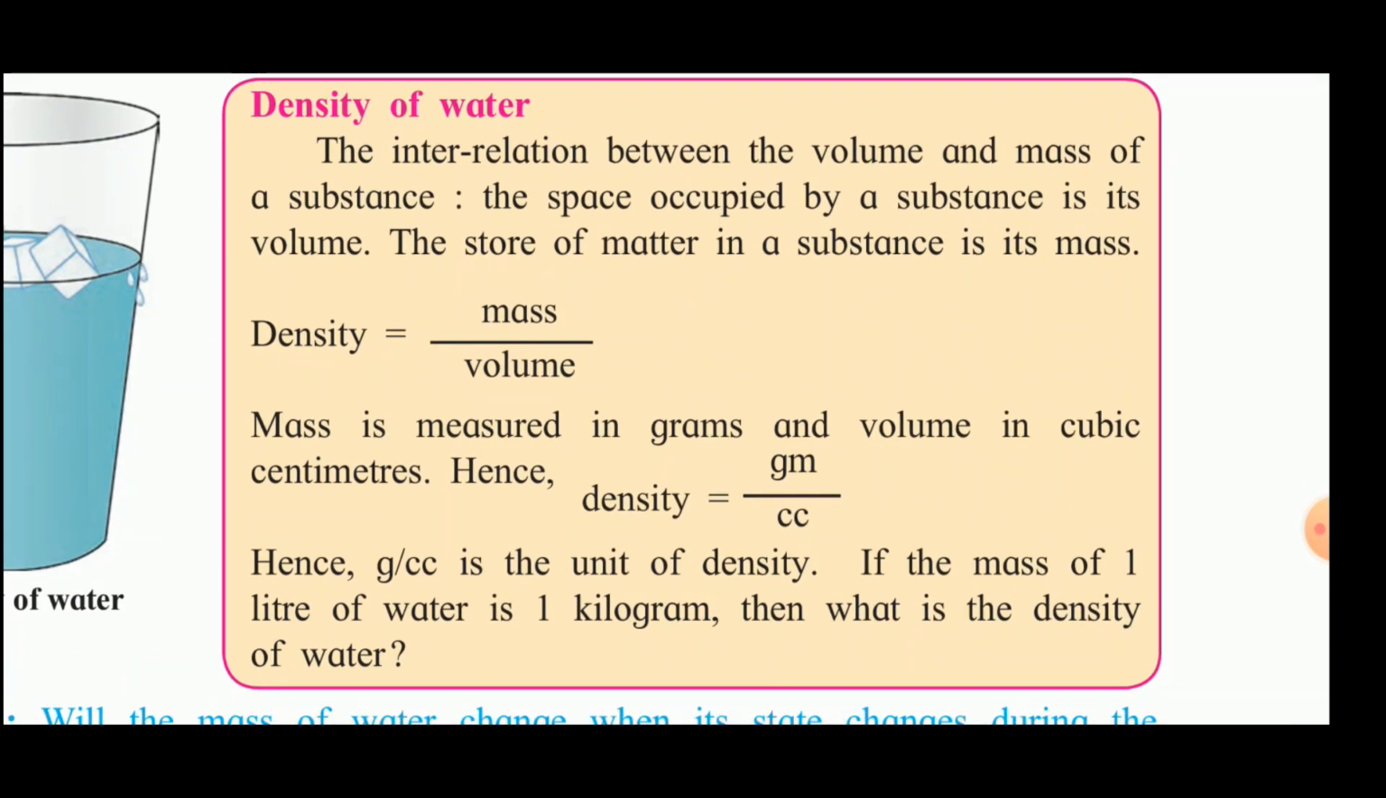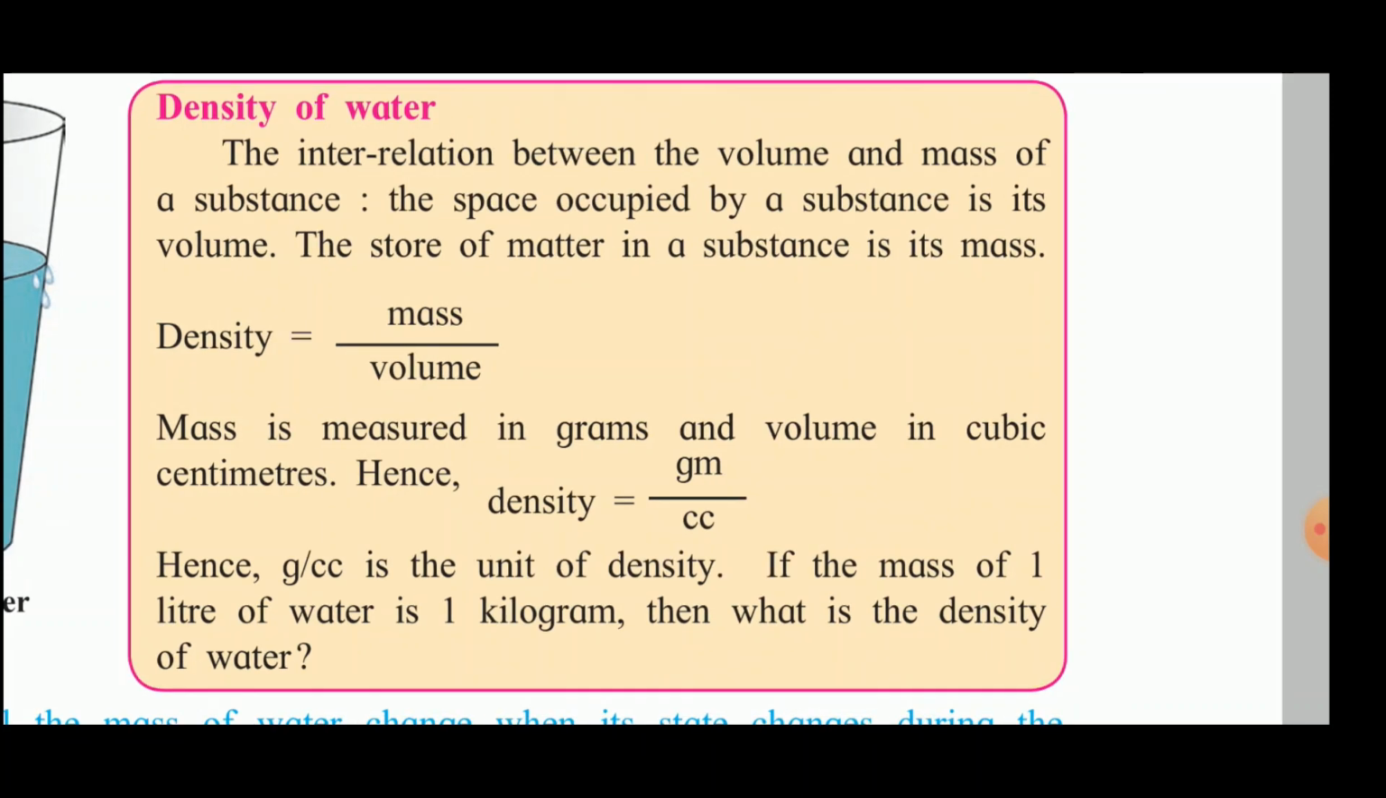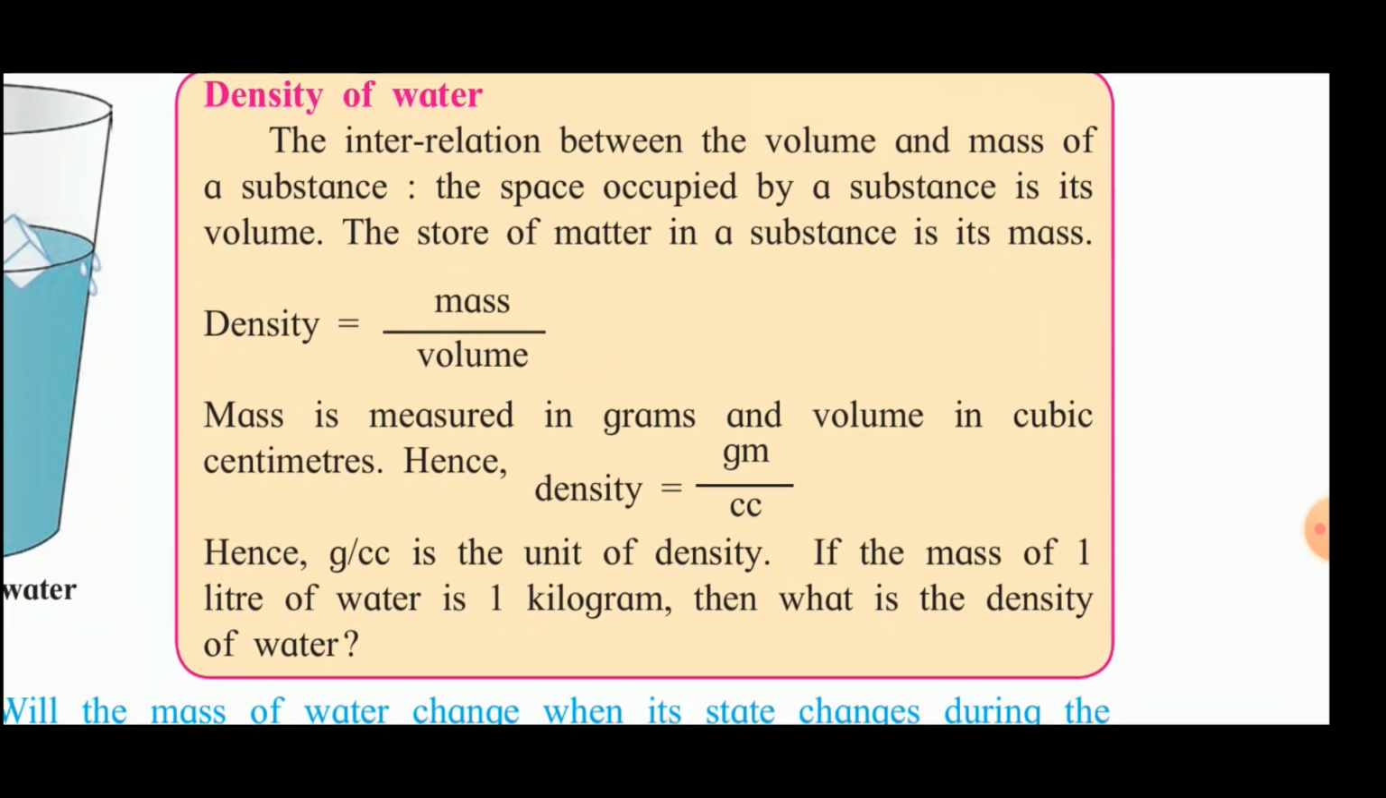Now the next topic is the density of the water. Density is the interrelation between the volume and mass of a substance. The space occupied by the substance is its volume. The amount of matter in a substance is its mass. Density is given by mass upon volume. Mass is measured in gram and volume is measured in cubic centimeter. So the unit of density is what? Gram per cubic centimeter.